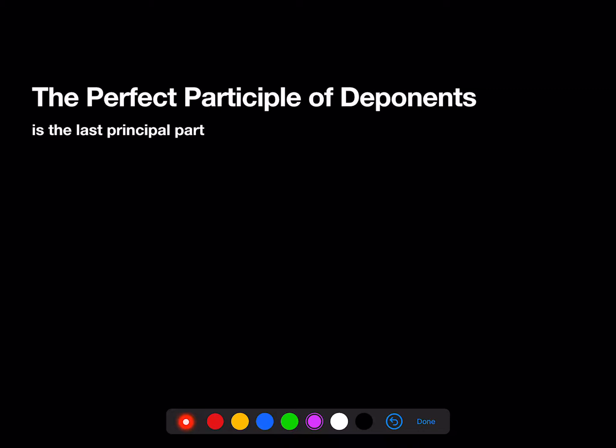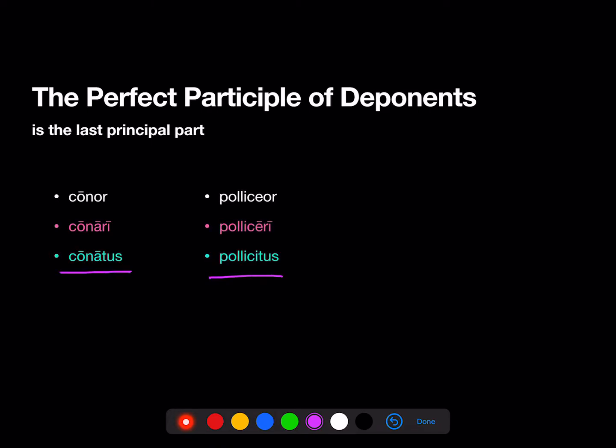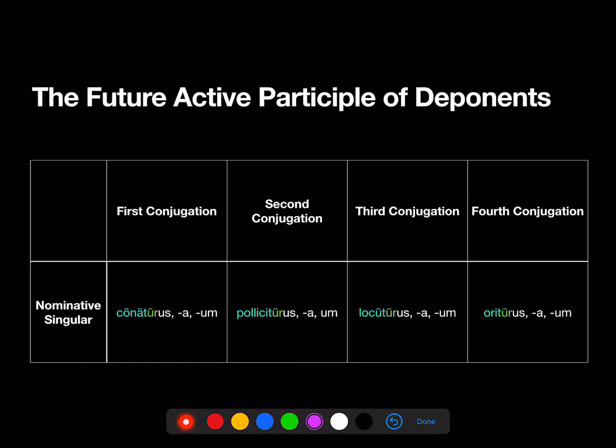The perfect participle of deponents is, in fact, that final principal part. So conatus, having tried, pollicitus, having promised, locutus, having spoken, ortus, having risen.